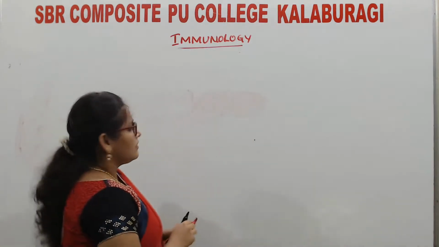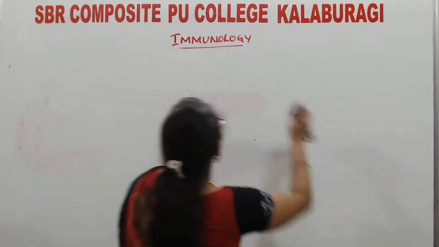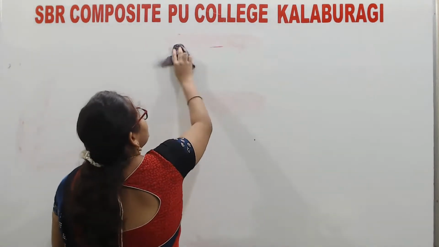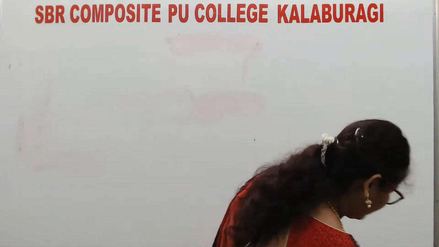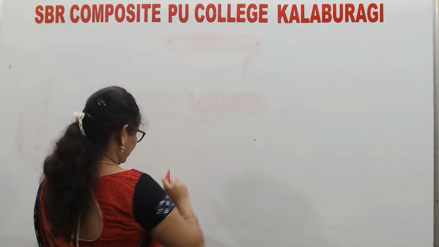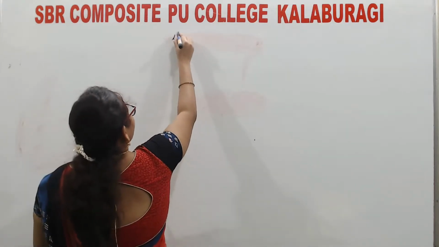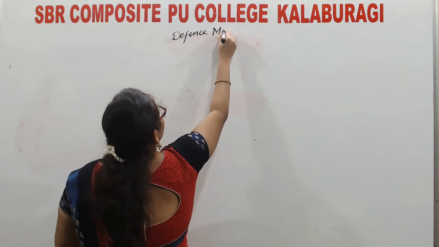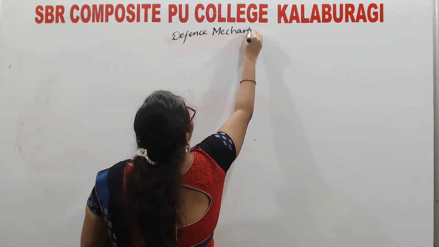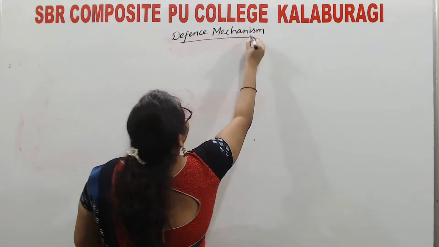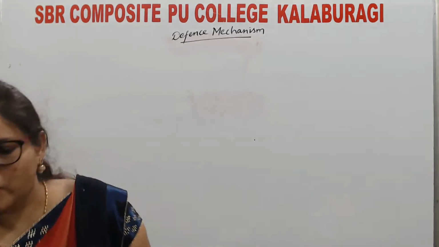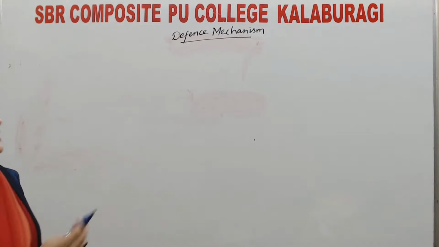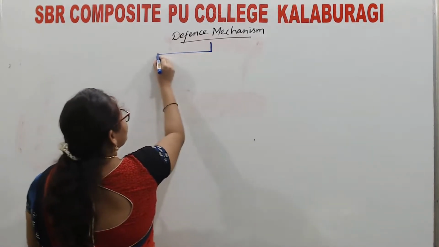The defense mechanism of our body is broadly classified into two types.